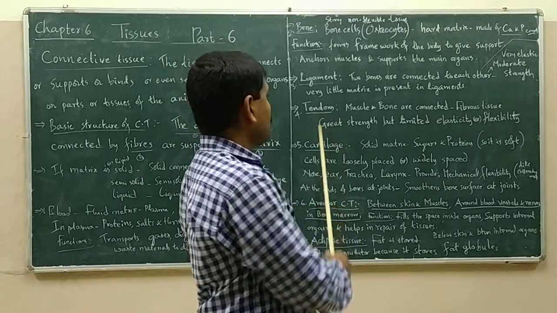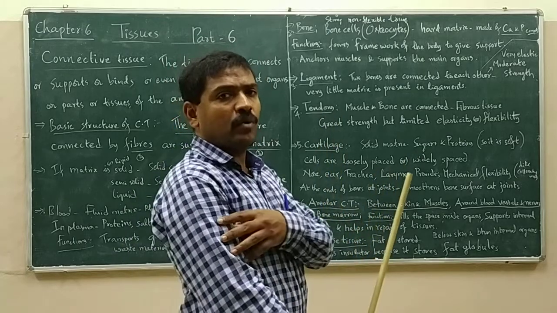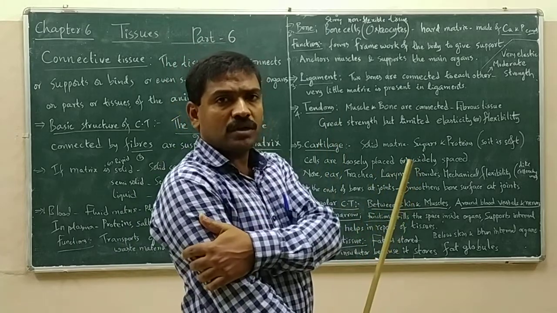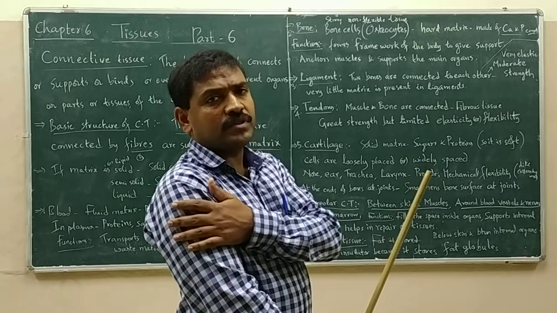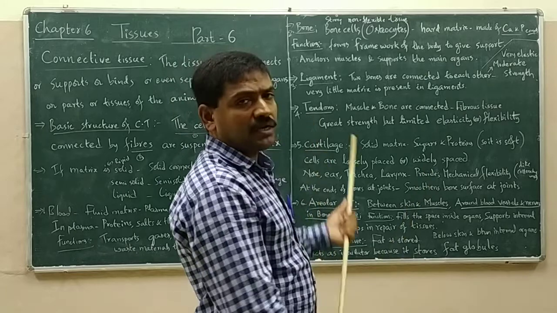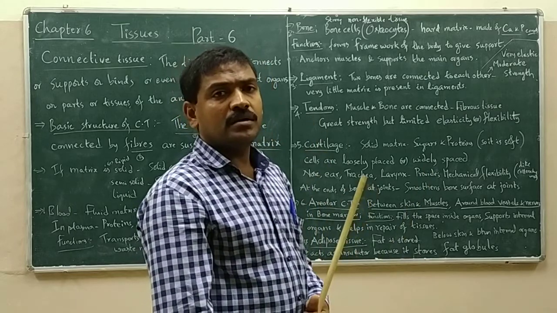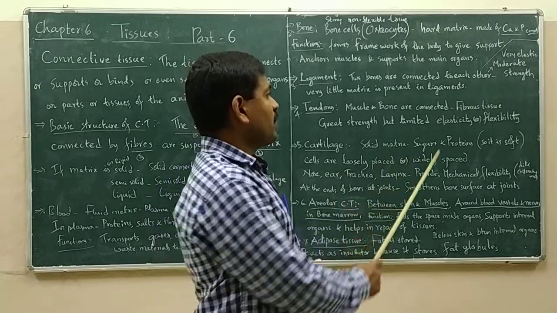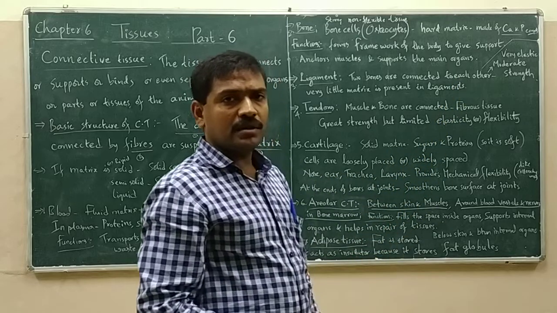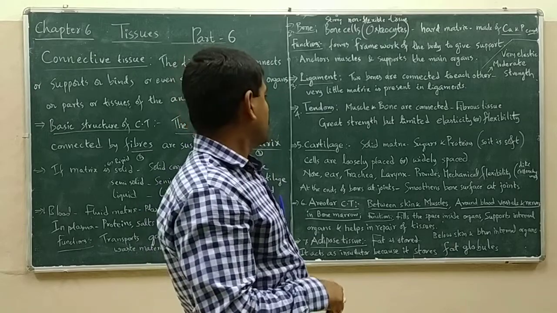Coming to tendons, muscle and bone. Muscles are associated with the bones. Okay, so how is muscle associated with bone? By the special connective tissue called tendon. Tendons connect muscle and bone. It is a fibrous tissue, right?